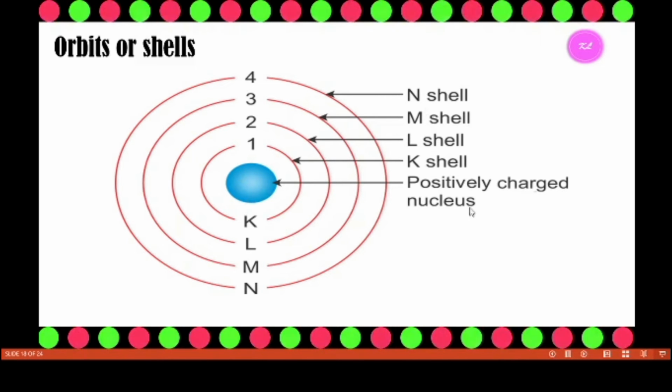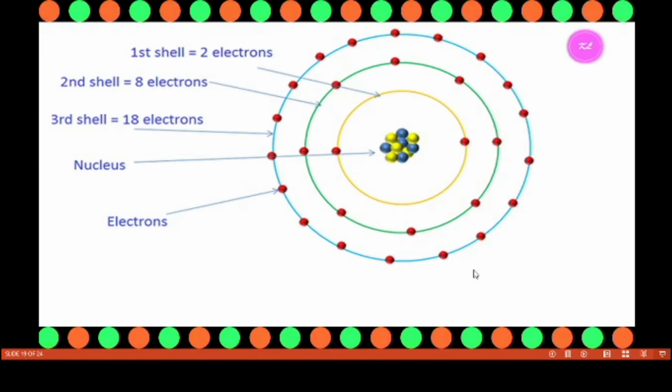The nucleus always has a positive charge because it contains the protons. Okay, so the nucleus has a positive charge. In the orbits, there are electrons, which have a negative charge. Then, how many electrons are occupied in the energy levels?